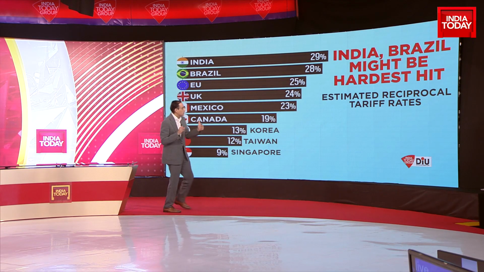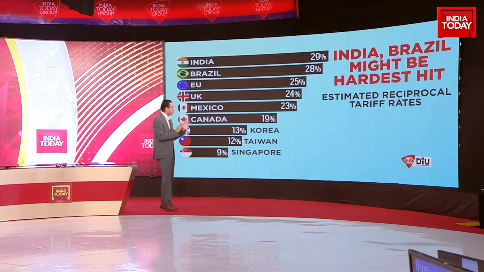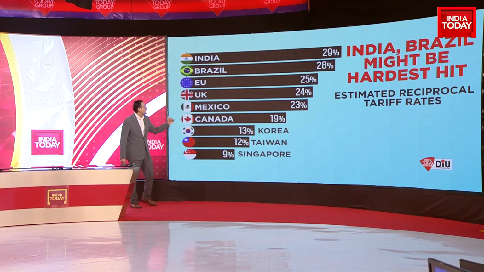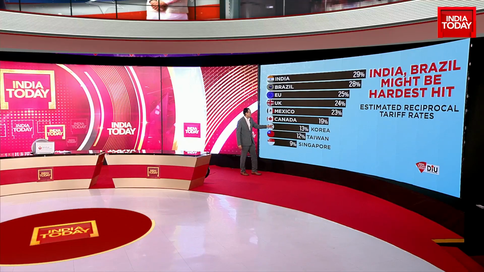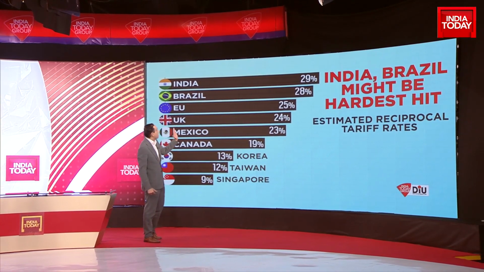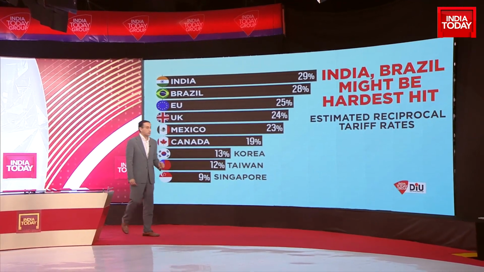So if there is no change between now and the 2nd of April, and if Trump does push through on his threat to implement tariffs in the way that he's announced, potentially India could face tariffs up to 29%. Brazil could come in second at 28%, EU at 25%, the UK at 24%, Mexico at 23%, Canada at 19%, Korea at 13%, Taiwan at 12%, Singapore at 9%. Which is why when he sees charts like this, Donald Trump concludes that India is the tariff king or is abusing tariffs. And therefore, if nothing changes between now and April, India could have the maximum impact of these reciprocal trade tariffs.